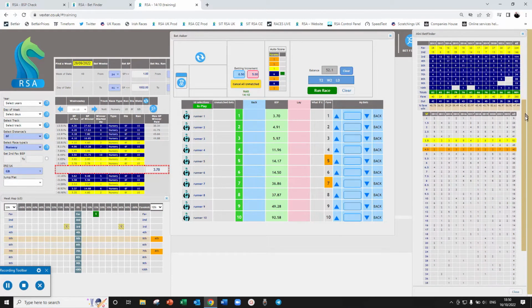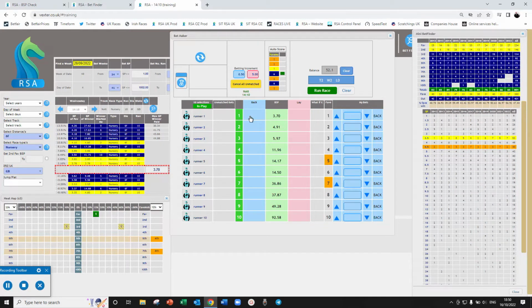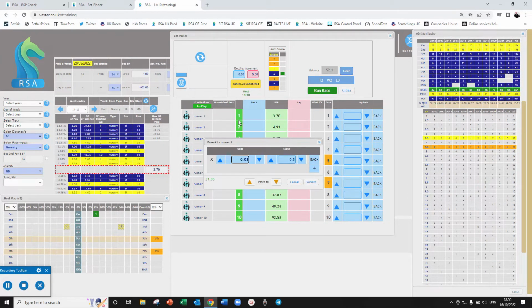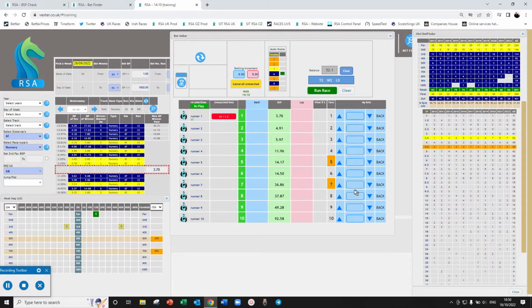It is 370 though, so that is quite a lot to lay it at. So let's try and get it a little bit cheaper. Let's try 320. Okay, so we'll submit that. So we're just playing like we would normally. And we are looking at 3rd, 6th, 5th. There's a 10th in there at 41. We don't want to let that get away. So basically I'm going to just put 50p on these outsiders and go a little bit higher on these.